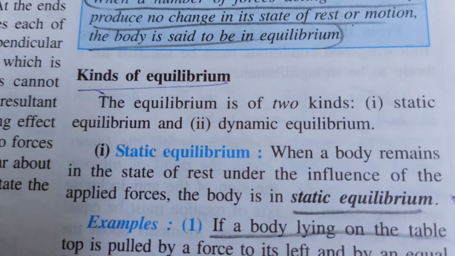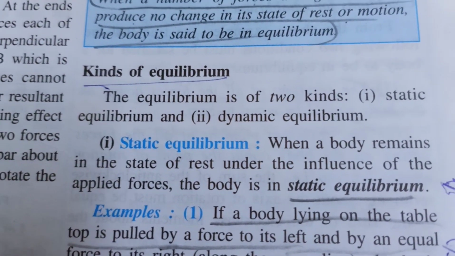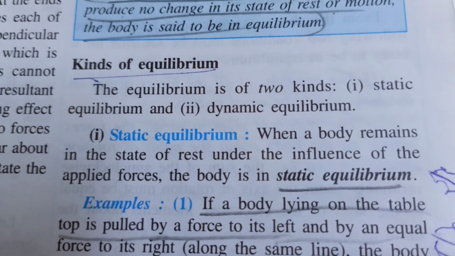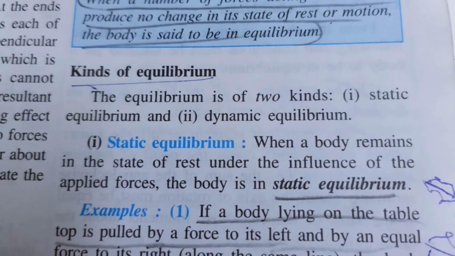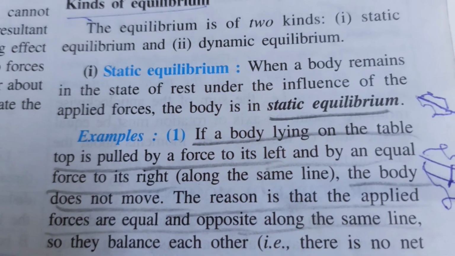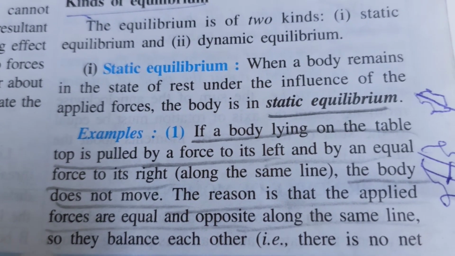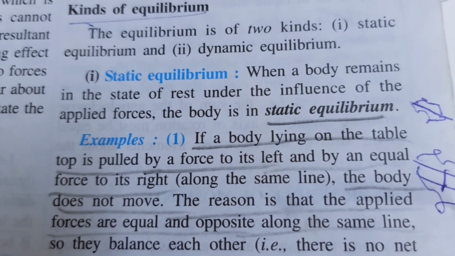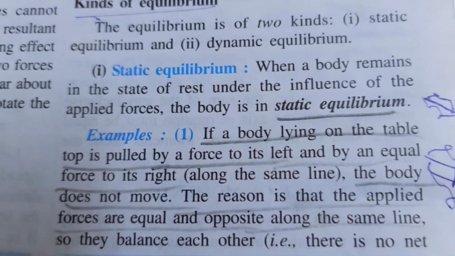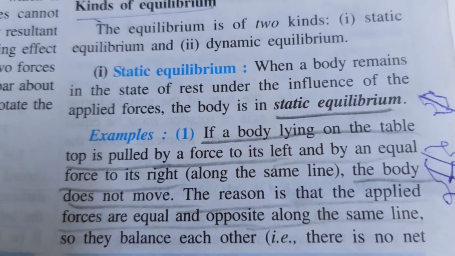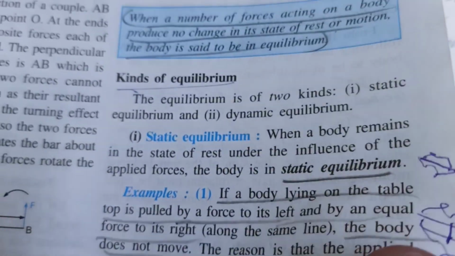When a body remains in the state of rest under the influence of the applied forces, the body is in static equilibrium. For example, if an almirah is lying in a room and you apply a force and cannot move that almirah, then you can say that it is in static equilibrium.